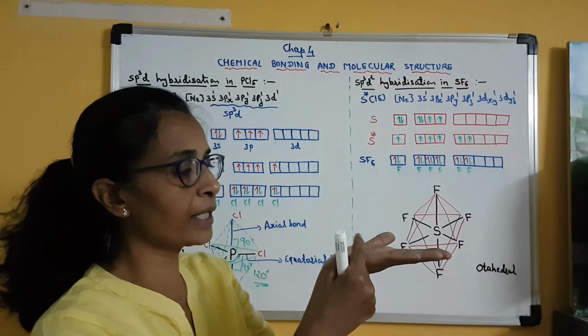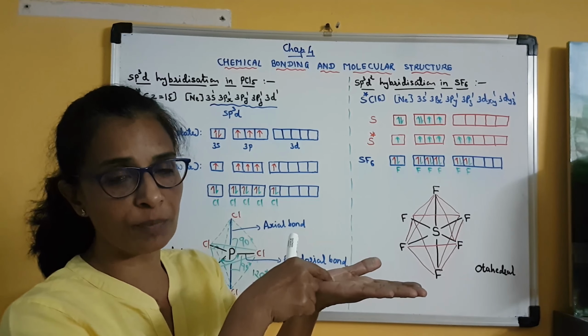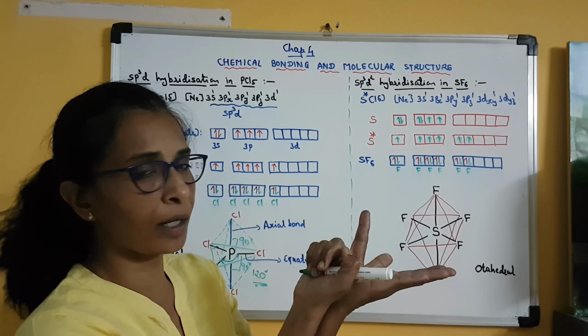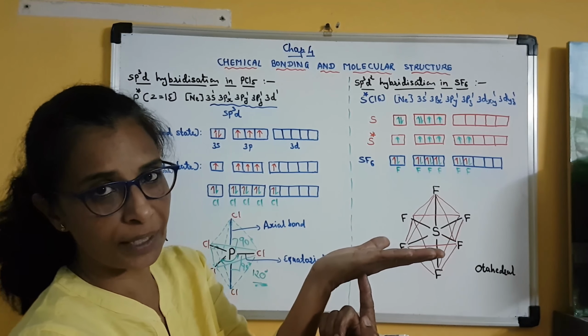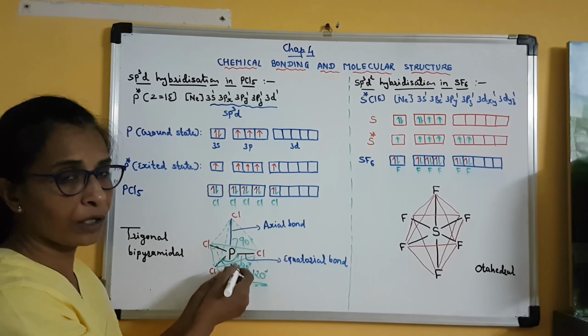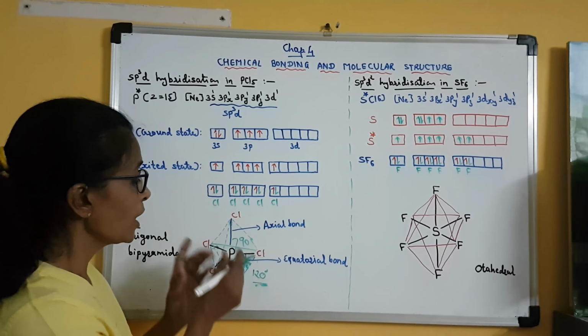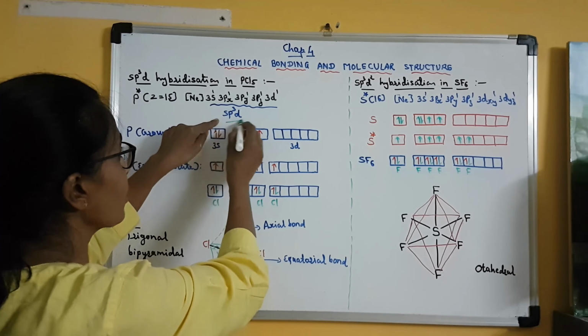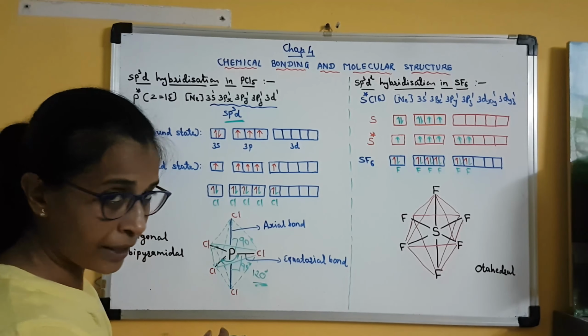This is one plane in which 3 hybrid orbitals of phosphorus are lying, and the remaining 2, one above the plane and one below the plane. So they are perpendicular to the plane of the molecule, making an angle of 90 degrees. Clear? So this is how the 5 sp3d hybrid orbitals of phosphorus are arranged.